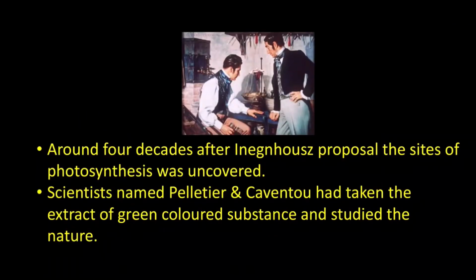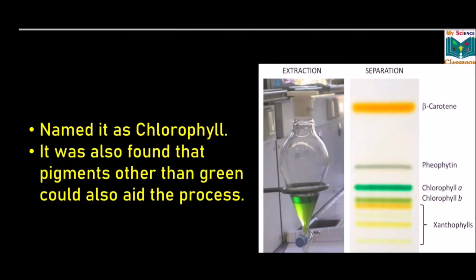This was uncovered by two scientists named Pelletier and Caventou around four decades after Ingenhousz's proposal. They took the extract of the green colored substance from the leaves and studied its nature. They named it chlorophyll, the pigment which gives the green color to the leaves. It was also found that pigments other than green could aid the process of photosynthesis.